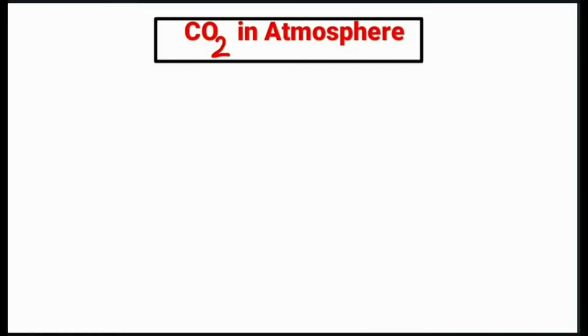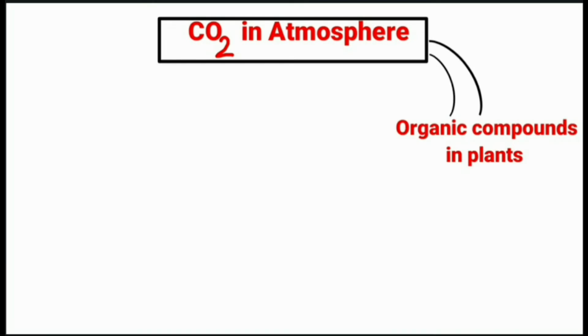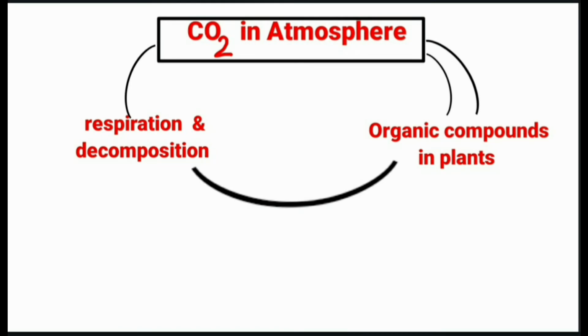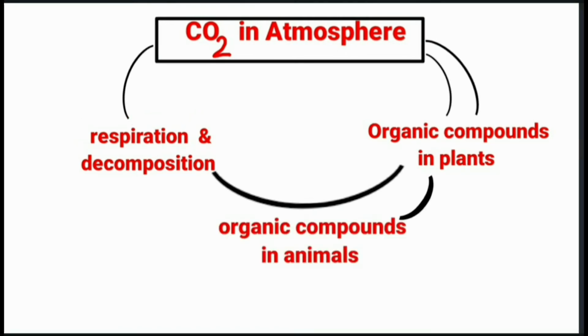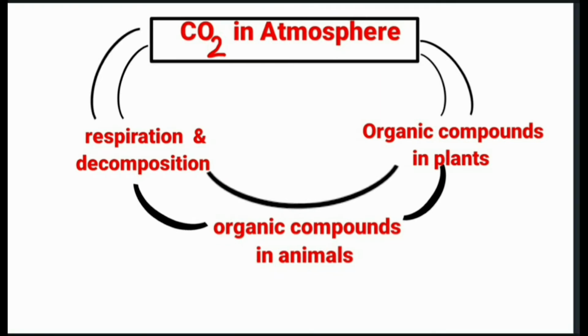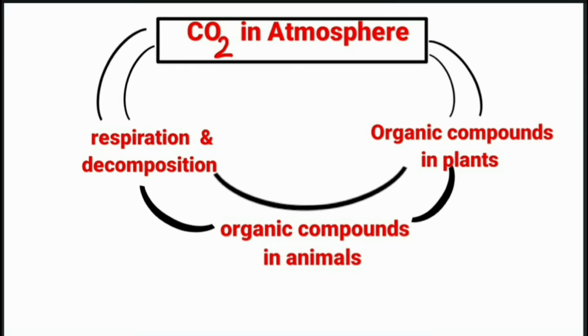When animals eat plants, the carbon enters the body of animals. After the death of plants and animals, the carbon present in their bodies is decomposed and absorbed as food by saprophytic bacteria and fungi. When plants die and get buried in the soil, they undergo slow degradation and compaction.